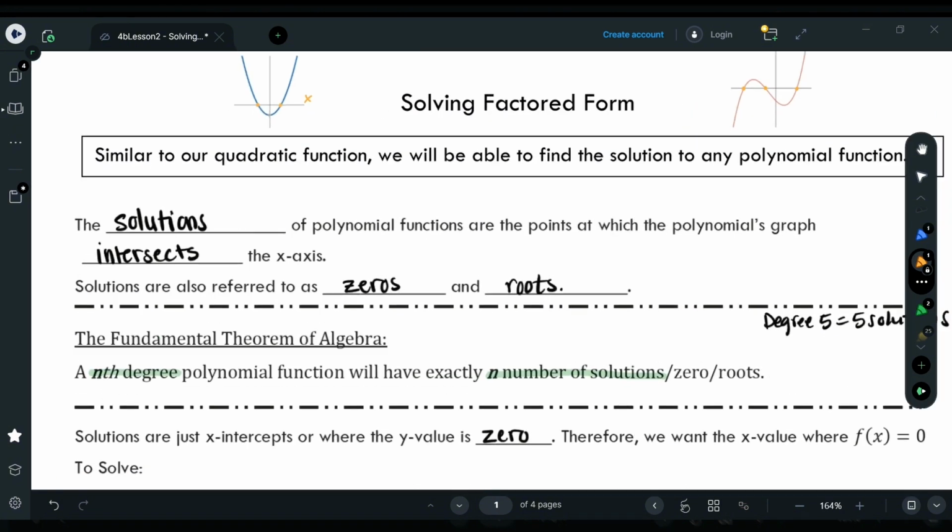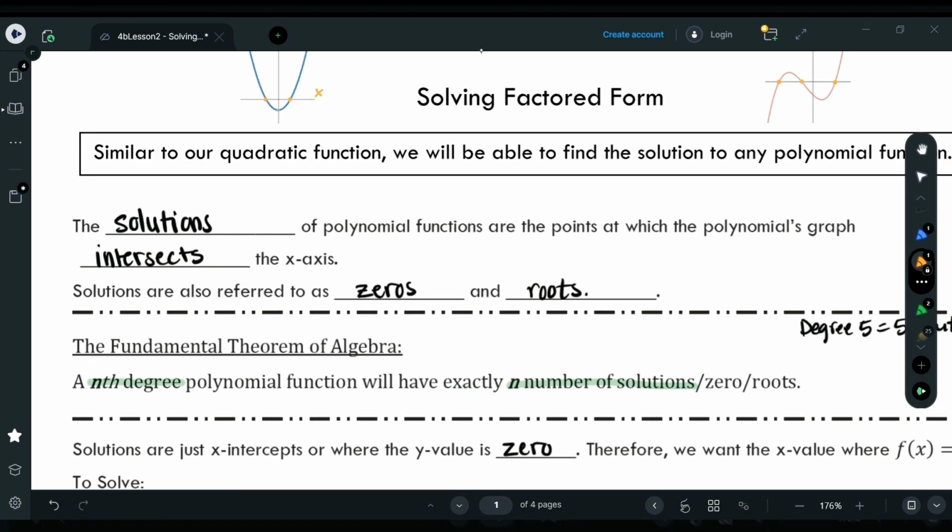A couple more vocabulary words to fill in here. It says solutions are also referred to as zeros and roots. So this is just giving us some extra vocabulary words. These words all mean the same thing. The word solution and the word zero and the word roots, you could use those interchangeably.